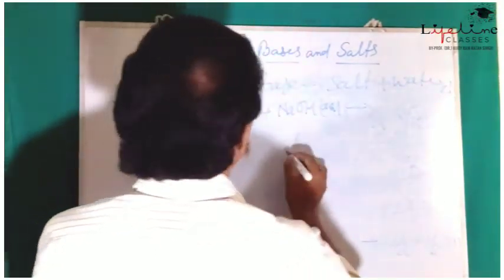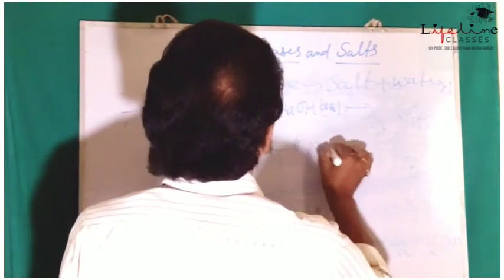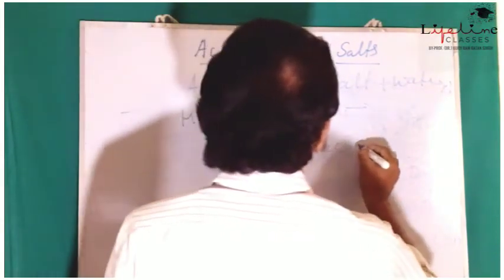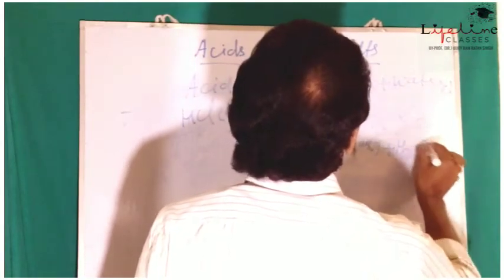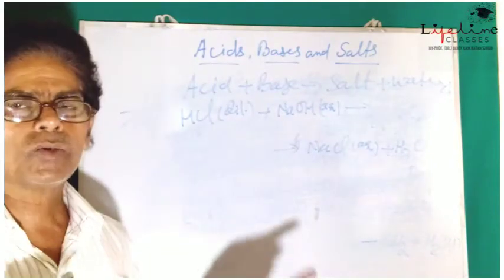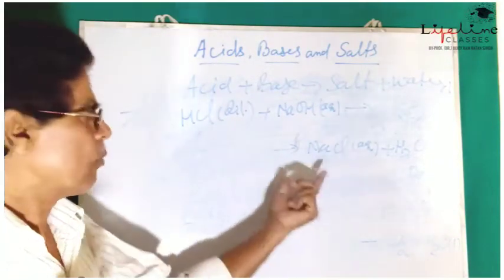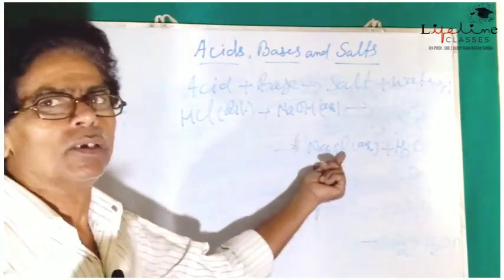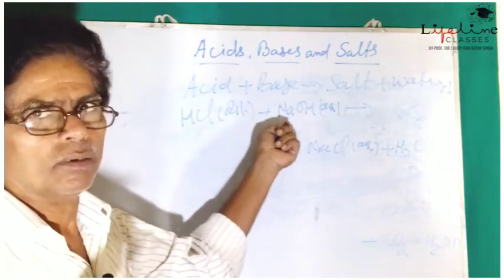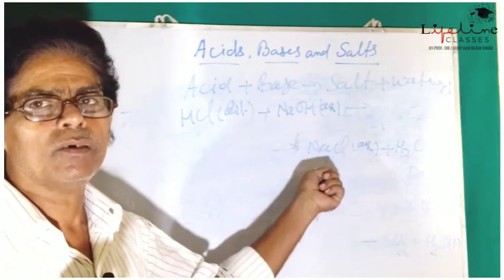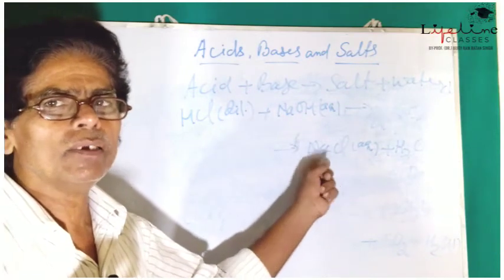Sodium chloride, NaCl aqueous, plus H2O are formed. Sodium chloride is a salt of sodium and chloride, with sodium as the cation and chloride as the anion.